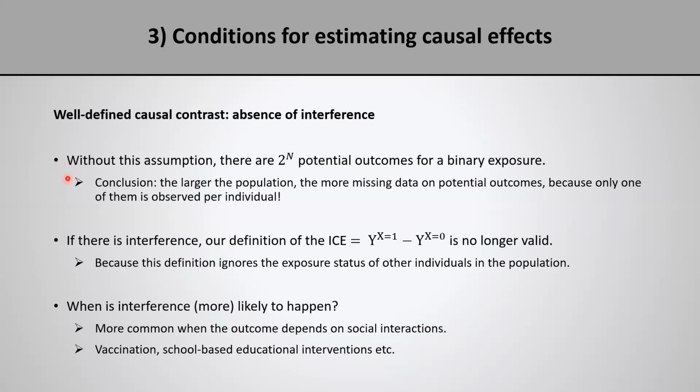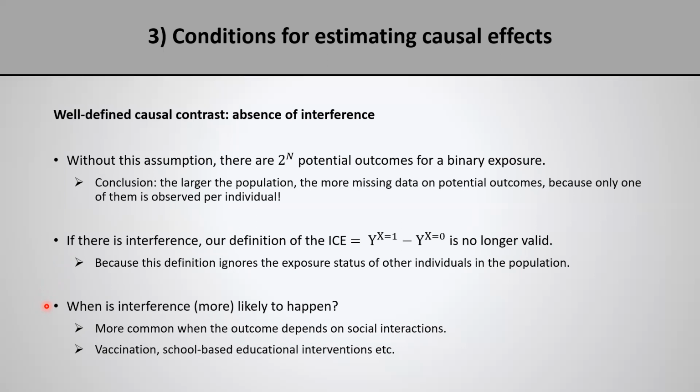Notice, therefore, that the larger the population, the more missing data on potential outcomes we're going to have, because only one of them is observed per individual, but the more people we have, the more possible potential outcomes we have. And as I already mentioned, if there is interference, our definition of the individual level causal effect is no longer valid, because this definition ignores the exposure status of other individuals in the population, which we cannot do if we have interference.